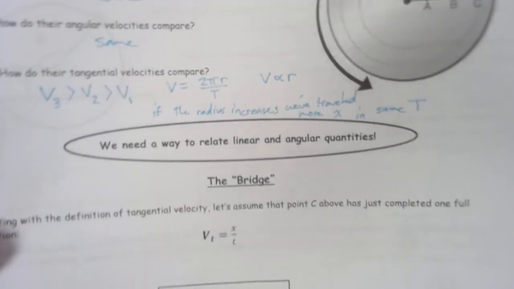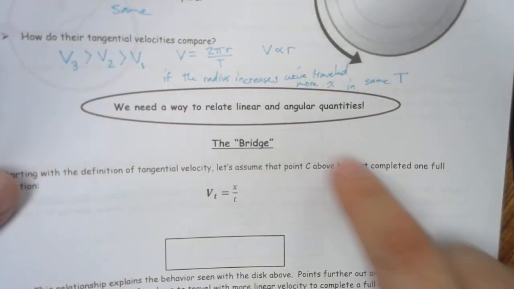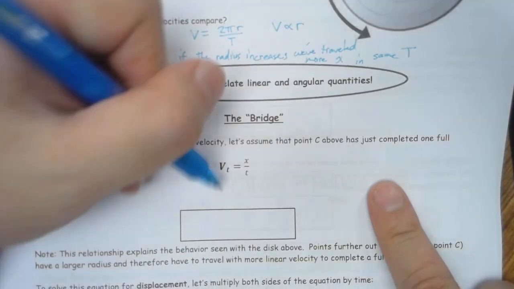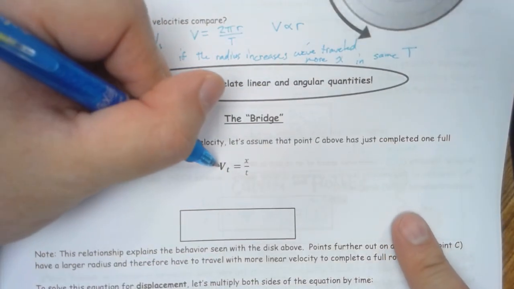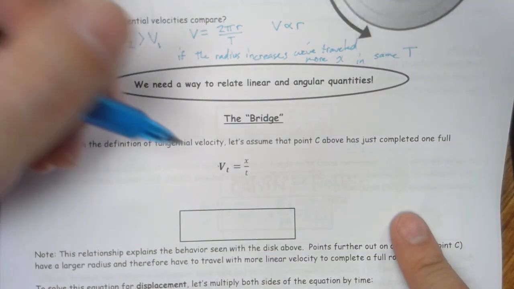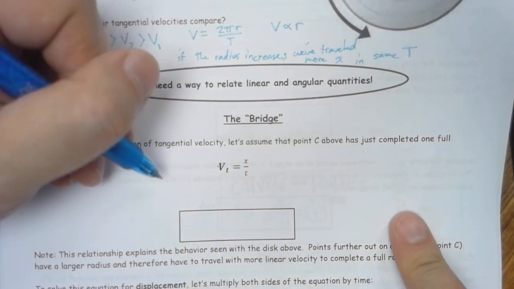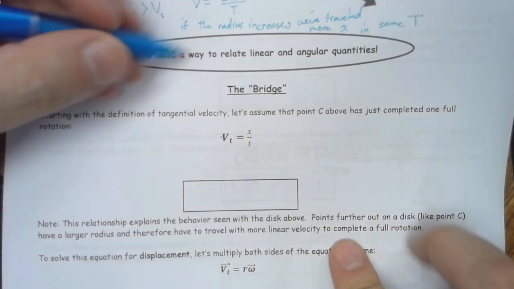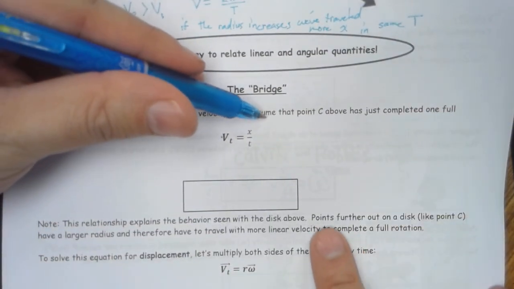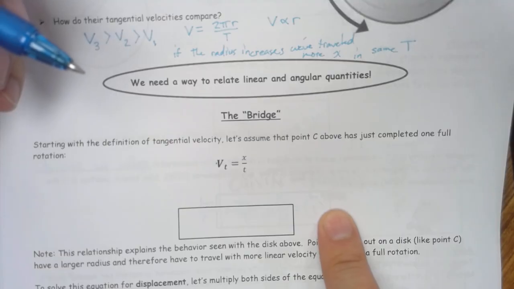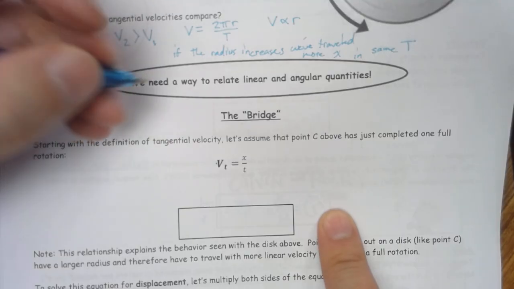Well, then there's got to be some relationship between our speed and how we rotate. If we're rotating at the same speed, but we have different tangential velocities, how does that relate? So starting with the definition of tangential velocity, let's assume that point C has just completed one full circle. Well, that means they've all completed one full circle, right?